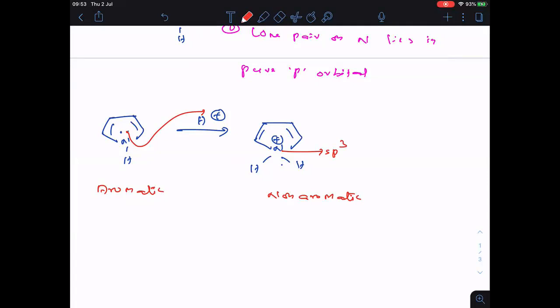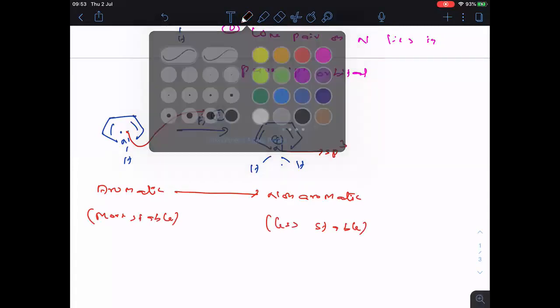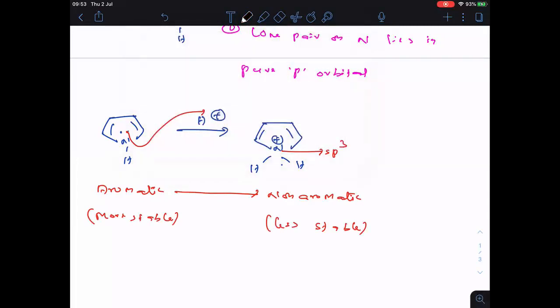Clear? That means this reaction is moving from aromatic to non-aromatic. You know well that aromatic is more stable and non-aromatic is less stable. Generally, a reaction moves from a less stable state to a more stable state. But here it goes from more stable to less stable, so this reaction cannot move in the forward direction.